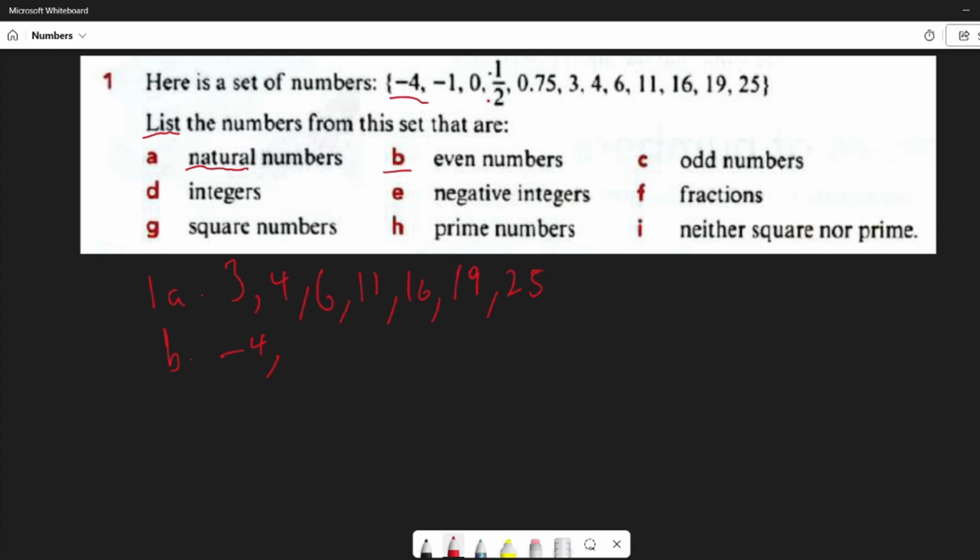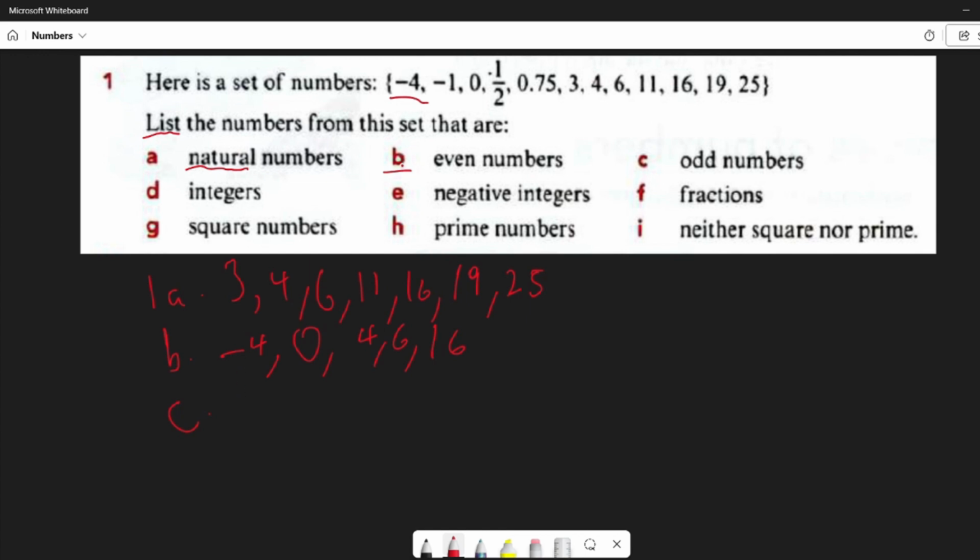0 is an even number because it will not leave a remainder when it's divided by 2, so that will be 0. 1/2 and 0.75 are not whole numbers. 3 is not there. 4, 6 is going to be there, so 4, 6. 16, and 16 is the last number actually. So then we go to C, odd numbers.